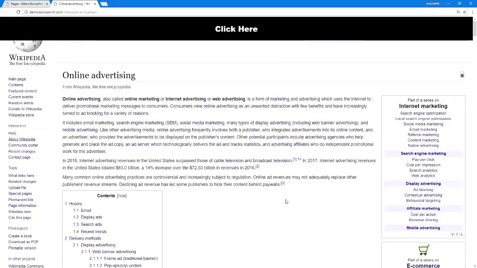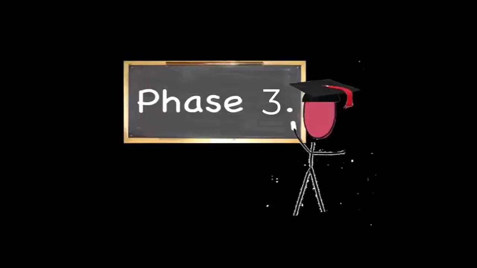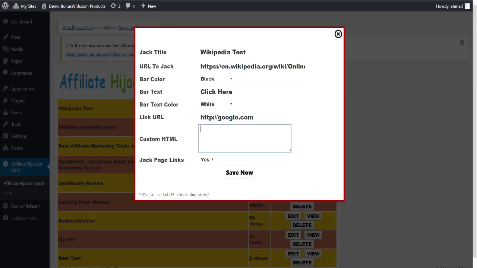All right, now I want to show you the other improvement that I made in the Jacker Gold version. So I'm going to go ahead and edit that jack again. And you can see a section here that says custom HTML. And what this is going to allow me to do is insert my own custom HTML into the jacked page. Well, why would you want to do this? Well, I'm going to show you one use that I really like for the custom HTML option.